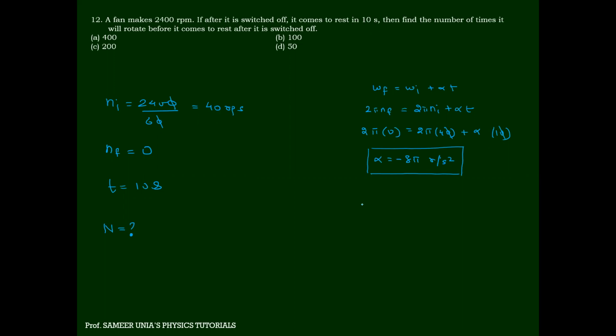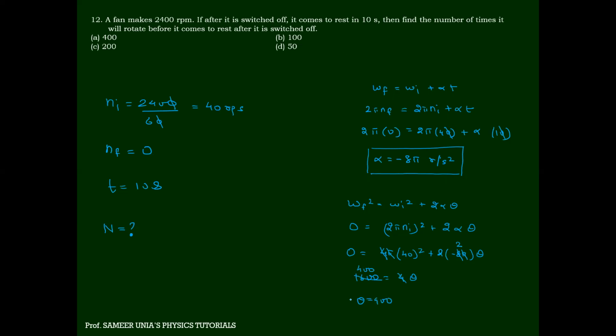Now the second equation is omega final square is omega initial square plus 2 alpha theta. Omega final square is again 0. Omega initial square will become 2 pi n initial the whole square, plus 2 alpha theta. So 0 equals 4 pi square times n initial square, which is 40 square, plus 2 alpha, which is minus 8 pi, into theta. So 4 pi cancels, and this will become 2. 40 square is 1600, equal to 4 theta.